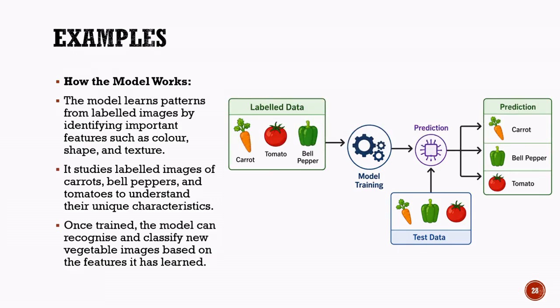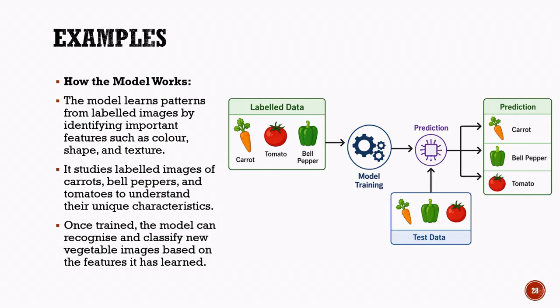How the vegetable classification model works. Let us see how the vegetable classification model works in practice. The training process begins with a collection of labeled images. Each image is associated with the correct vegetable name.